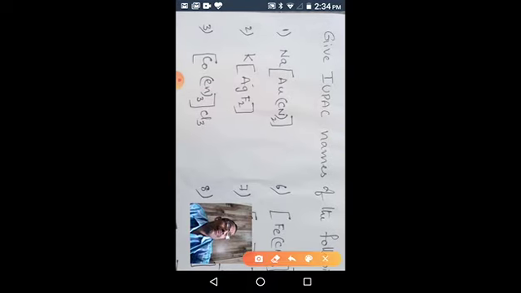So now, how to give the name. Gold is the central metal atom, bonded with two ligands. That's why the coordination number of this gold is 2. So we know the complex ion, the central metal, and the coordination number. Now we start to give the name.